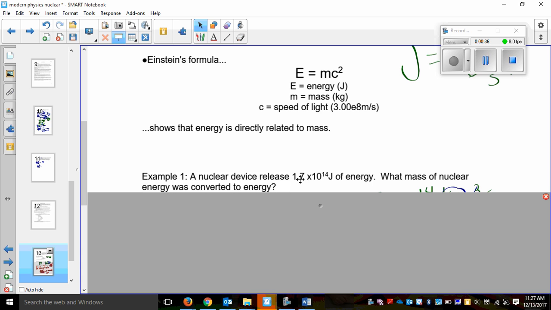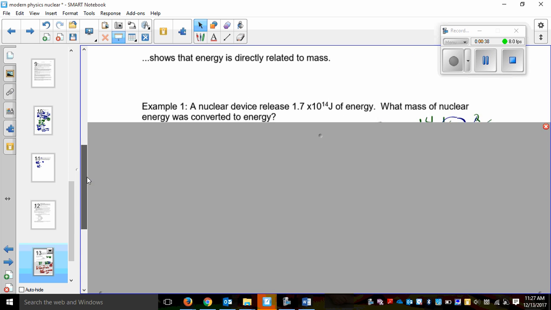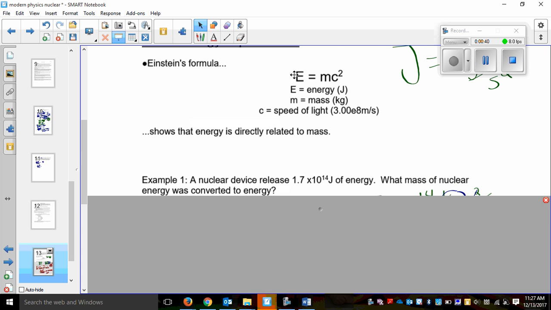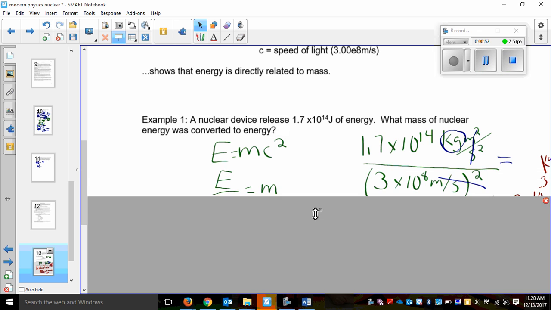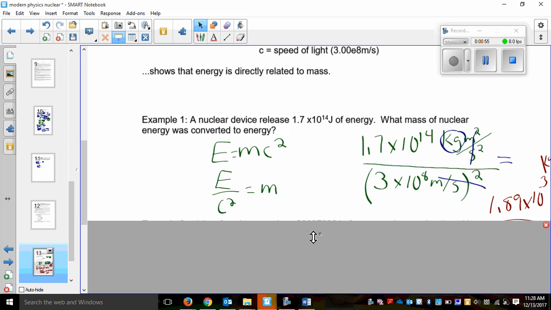So here we have our energy and we want to know mass. Well, we know the speed of light, so we're just going to have to take energy, divide it by the speed of light squared, and that will give us the mass. Okay? So E equals mc squared, E divided by c squared equals m. So we're putting in our value here. Remember, a joule is a kilogram meters squared per second squared. We divide that by meters per second all squared. We're left just with kilograms.